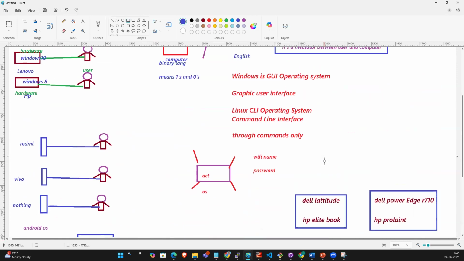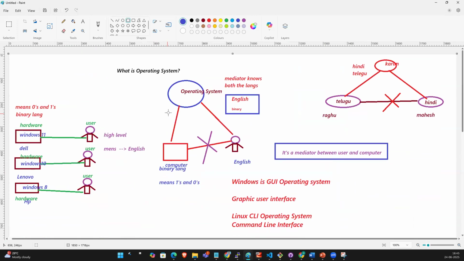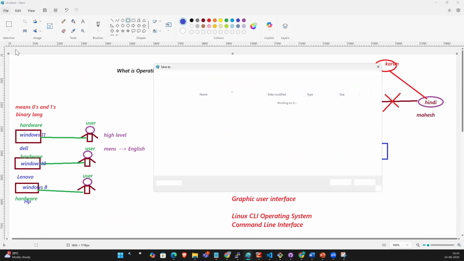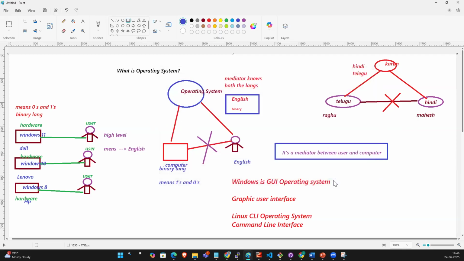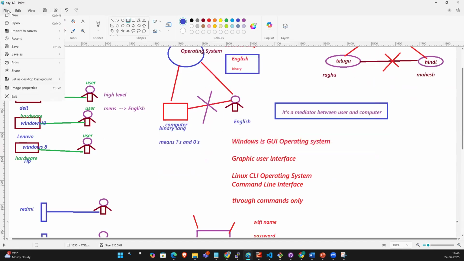Guys, understood? Who developed Linux? Okay, so now you understood the types of OS under Linux.